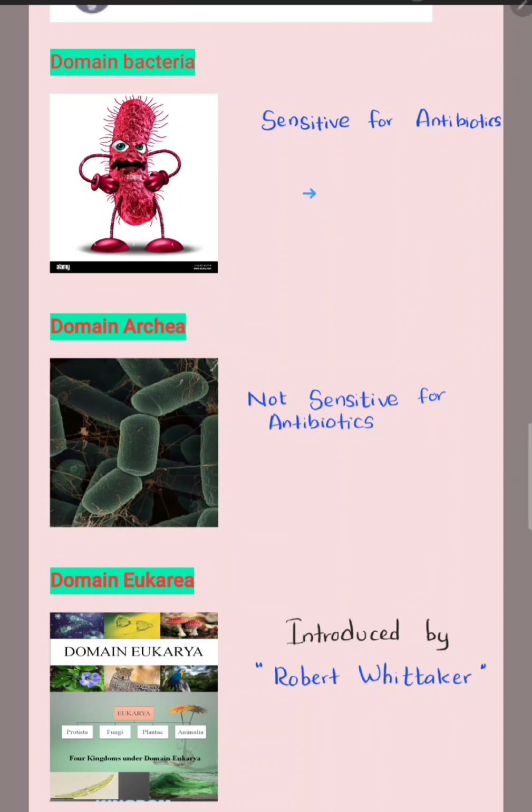Most of them are very useful, for example for yogurt production, curd production, compost production, biogas production, and vinegar production. Those are the main advantages of the domain Bacteria. As well, they are harmful organisms, causing several diseases like tuberculosis and typhoid fever. Those are some examples of diseases caused by bacteria, right?